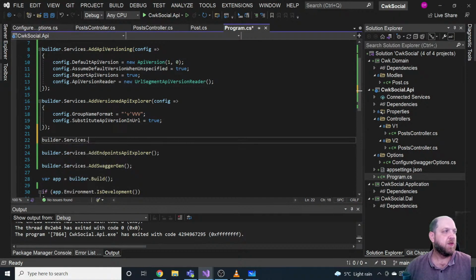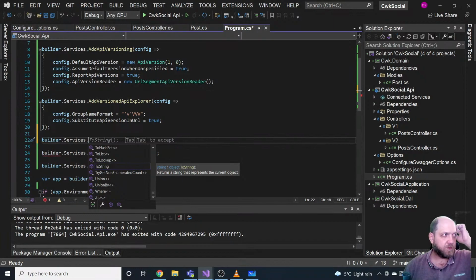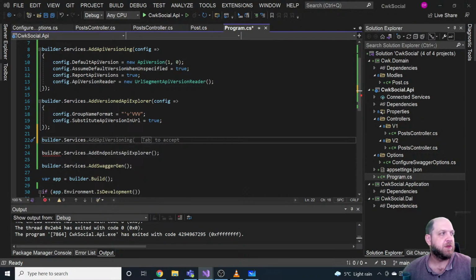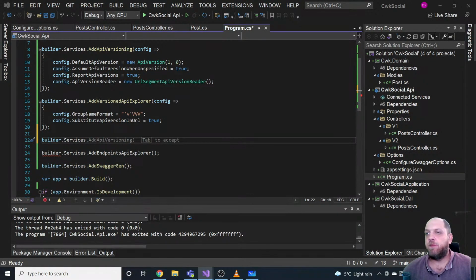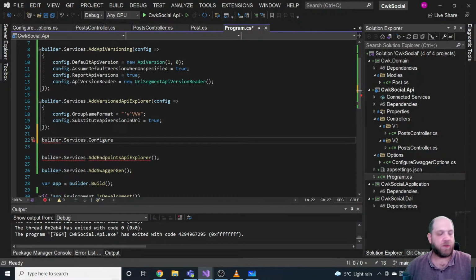builder.services. And here, if I'm thinking about how this should actually look, it's still on services, but configure, it's actually configure options, I guess. Builder services configure options. Why do I have all the errors here?